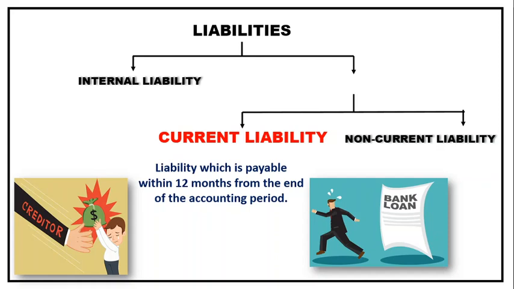So he becomes your current liability. The supplier who gives goods on credit is called a creditor, therefore I have shown this picture here. The creditor has to be paid within a year, so it is an example of current liability. In the same way, a short term loan, if the business has taken a loan from the bank for a shorter period, is a current liability.